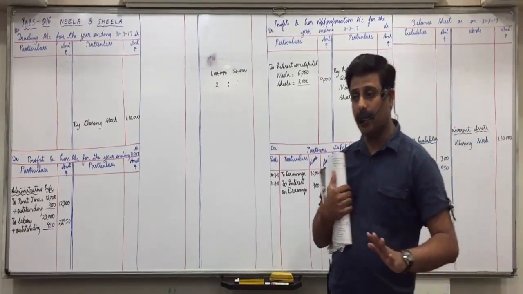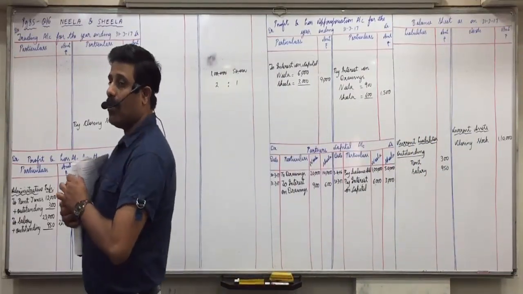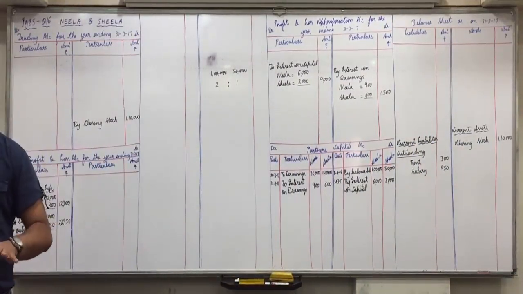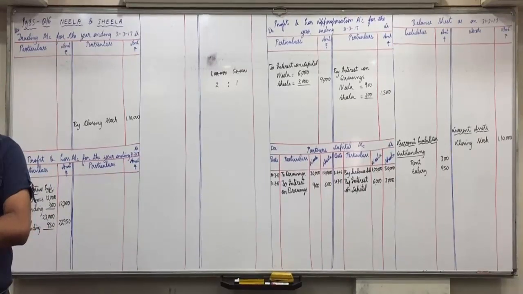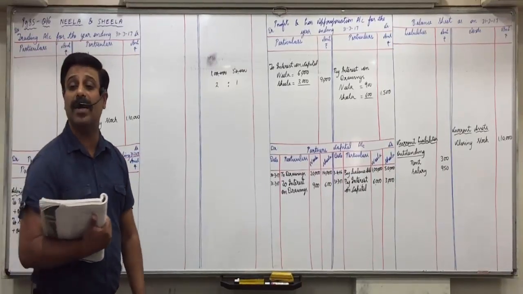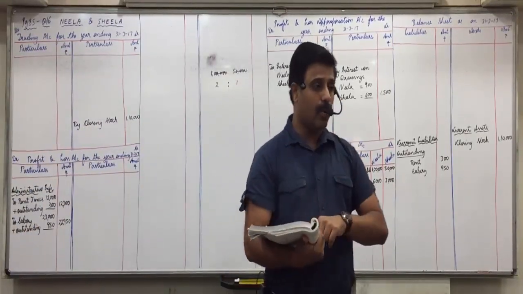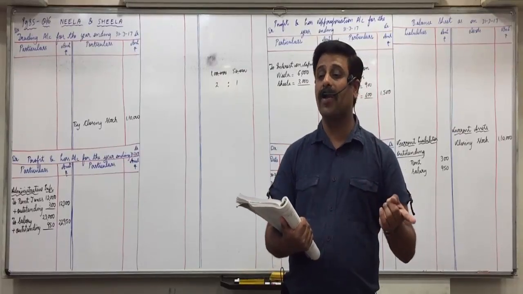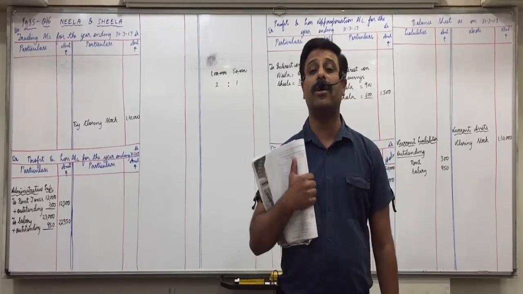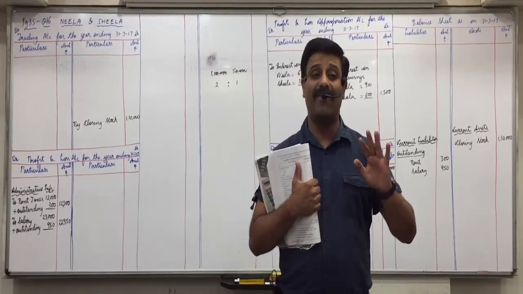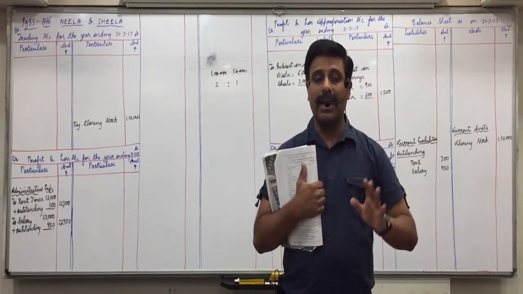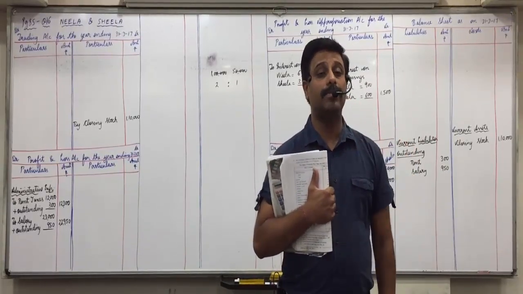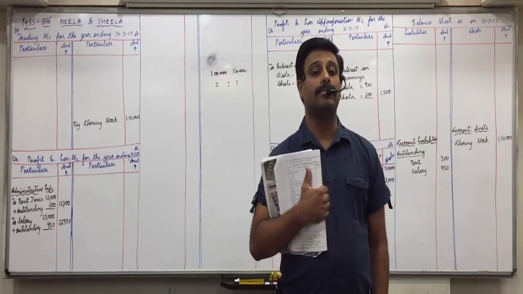This actual concept is clear to you? Okay, they have provided the depreciation already in the books of accounts, but they have provided less depreciation. Before providing depreciation, the value of machinery would have been 36,500 plus 3,500, 40,000. Now we have to provide 10% depreciation, so that comes to 4,000. But what they have provided in the books of accounts is only 3,500, less. Now shortcut method, what we will do is, can I say they have provided wrong depreciation? So first we cancel that.